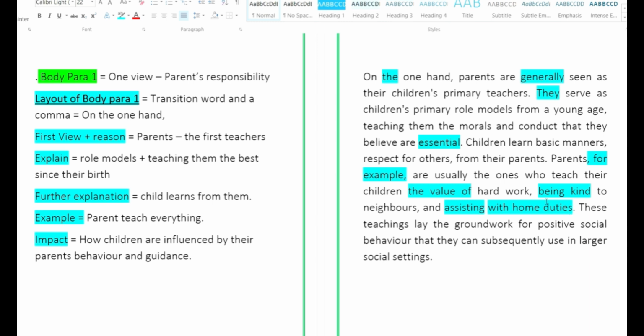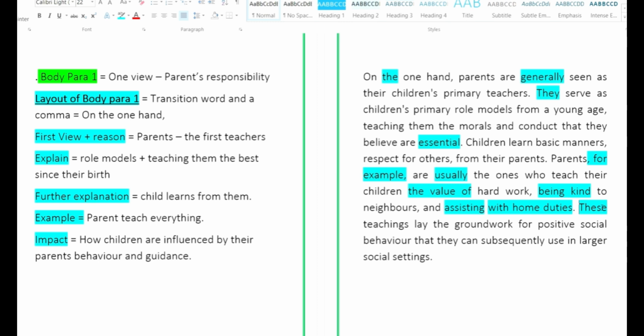Right. So moving back again, it is parents, comma, for example, are usually. See the word again, usually, which is an emphasizing word. See that in the whole paragraph, you use at least one or two emphasizing words for sure. Okay, so it is these teachings lay the groundwork for positive social behavior. These teachings, what teachings? The teachings which you have said earlier. So these teachings, reference pronoun again. Earlier we have used only one single pronoun, simple pronoun. Now this is reference pronoun.